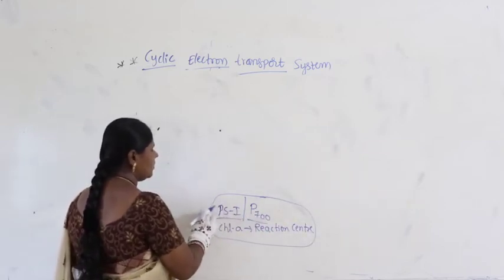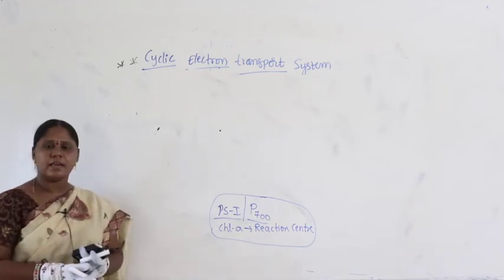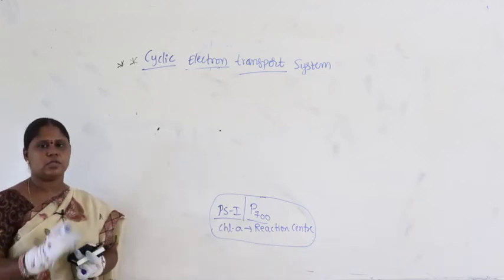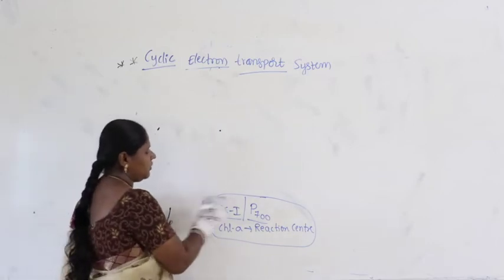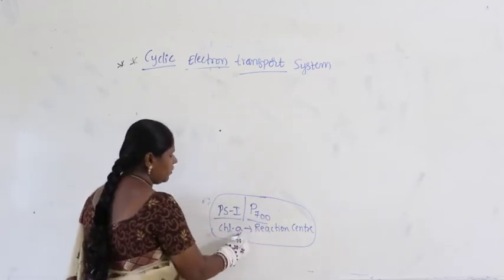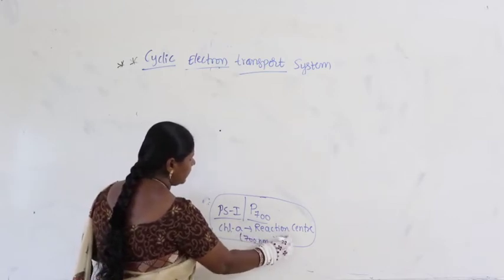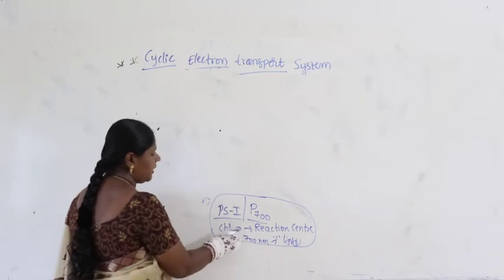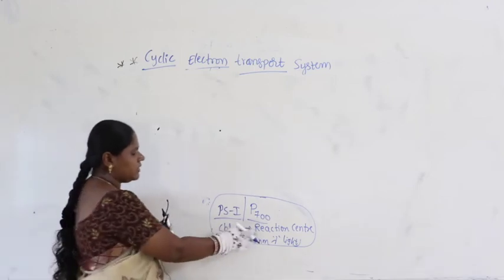Photosystem 1 participates in cyclic electron transport system, and the wavelength of absorption of light is 700 nanometers, when it is absorbed by chlorophyll A acting as reaction center.